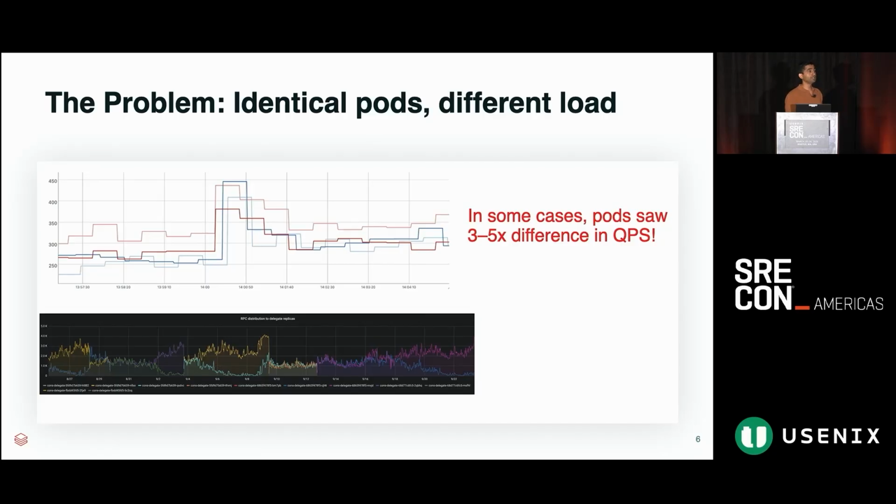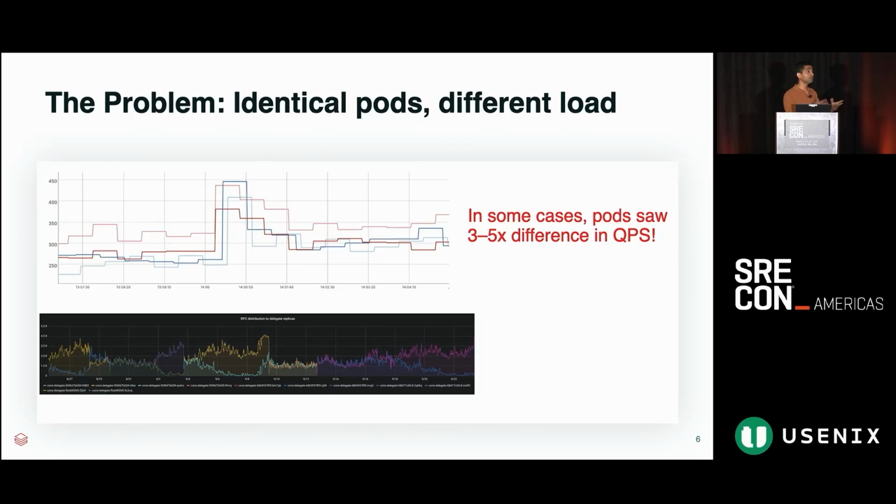We started to engage with the product teams, trying to understand what was happening behind the scenes. One of the patterns we observed across these incidents, as you can see in this graph at the top, is that all these different lines are QPS going to different pods within the same service. What we learned is that the traffic going to individual pods is actually not uniform.